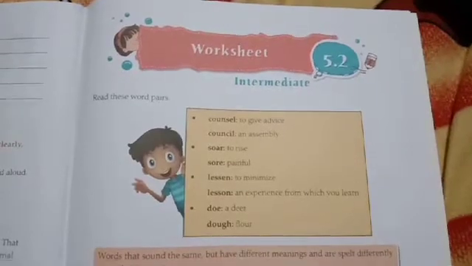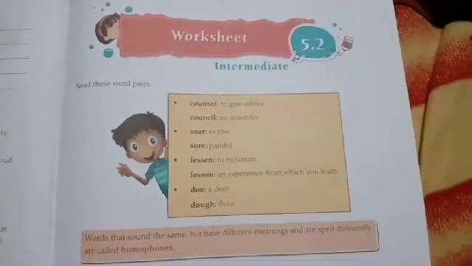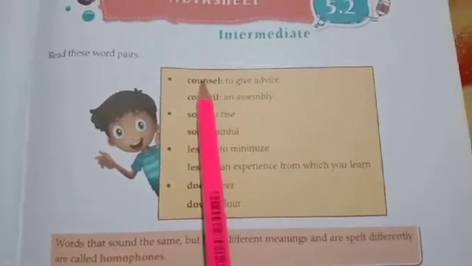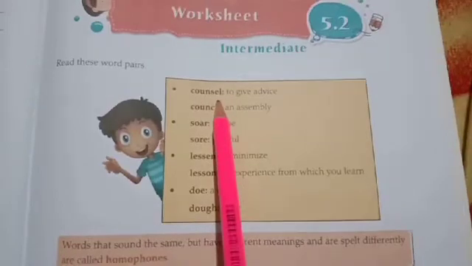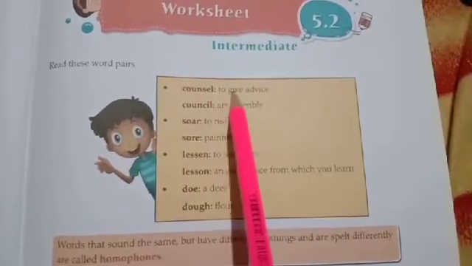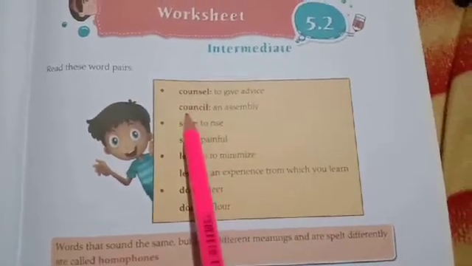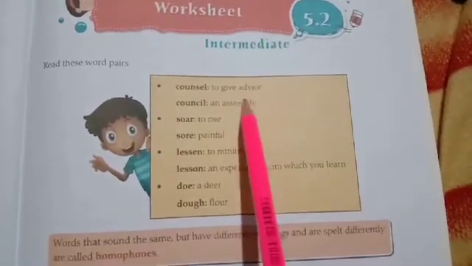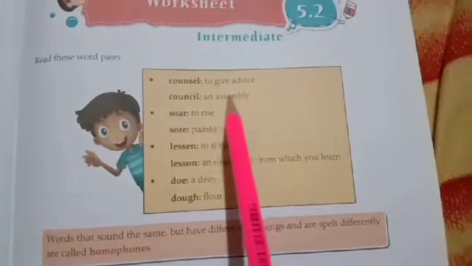Okay students, so worksheet 5.2 is about the homophones. Okay, now we will just read these words, then you will understand in a better way. Now see, this is counsel and this is also counsel. Now you can see the spellings are different, but they are pronounced in the same way. Now this counsel means to give advice, and this council means an assembly. Okay students, now you can see the meanings are also very different.